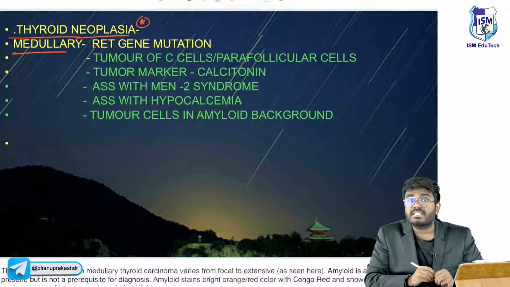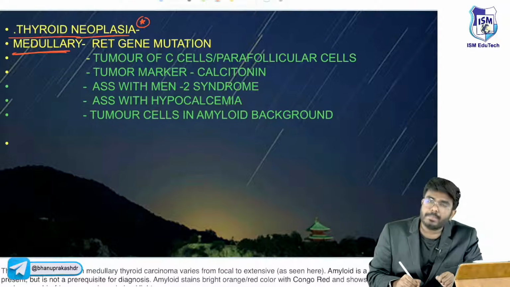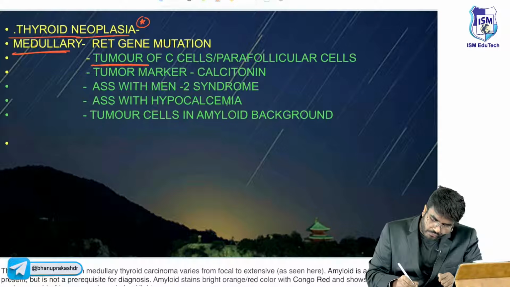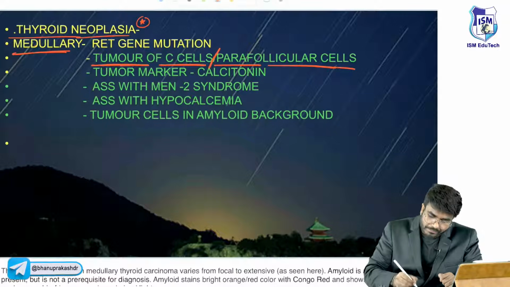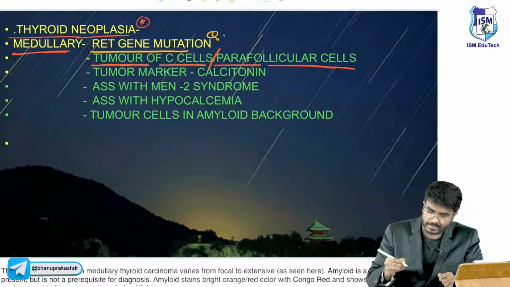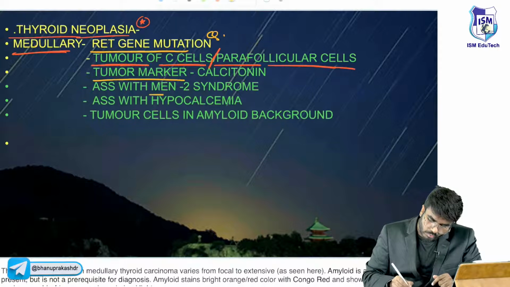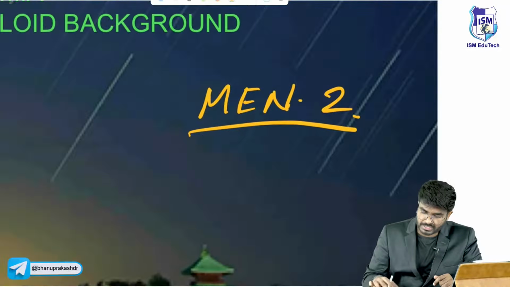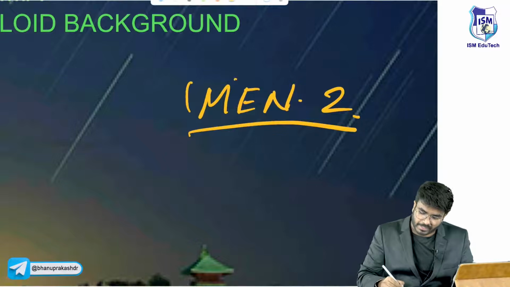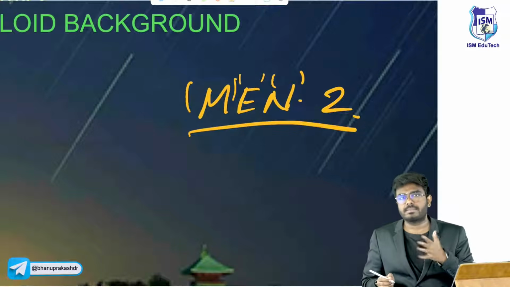Already I have explained that medullary carcinoma is a cancer of which cells? Parafollicular cells. Medullary carcinoma is a tumor of C cells or parafollicular cells. RET oncogene mutation. It is associated with what? Sir, it is associated with MEN2 syndrome. There is a syndrome called multiple endocrine neoplasia type 2. The name itself says multiple endocrine cancers in the body. One such cancer is this medullary carcinoma of the thyroid gland.